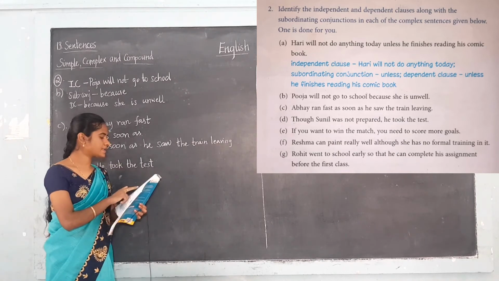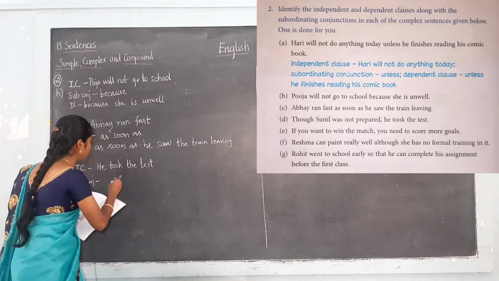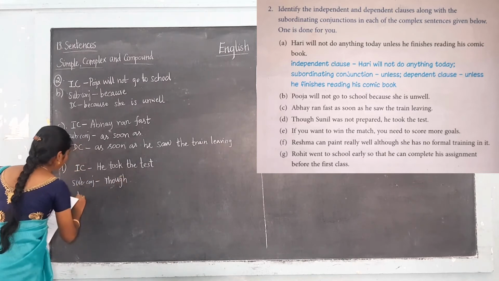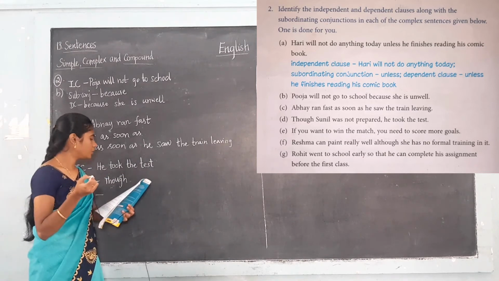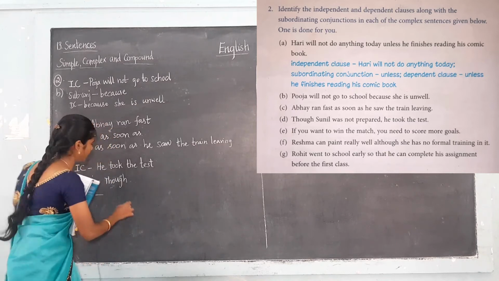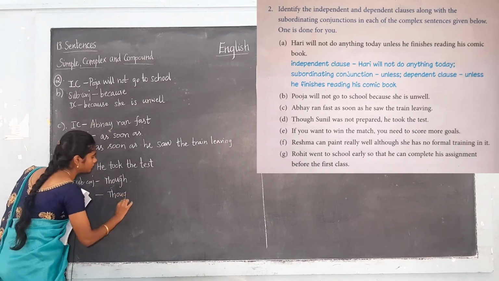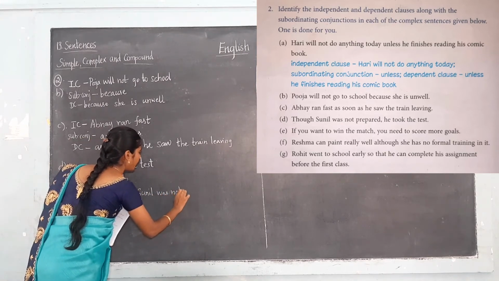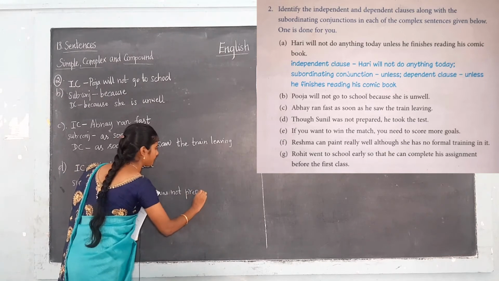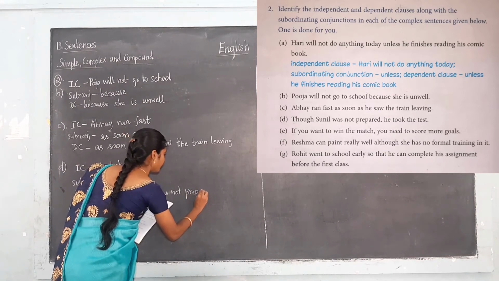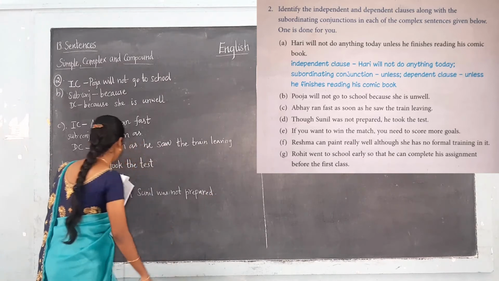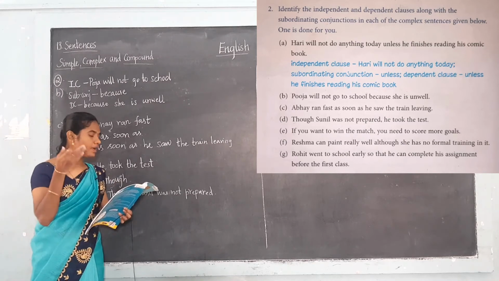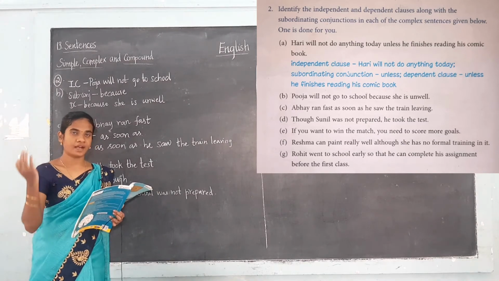And what is the subordinating conjunction here? The subordinating conjunction here is though. And what is the dependent clause here? Though Sunil was not prepared. Okay. So here in the sentence the dependent clause is coming at the start of the sentence. It may come anywhere.